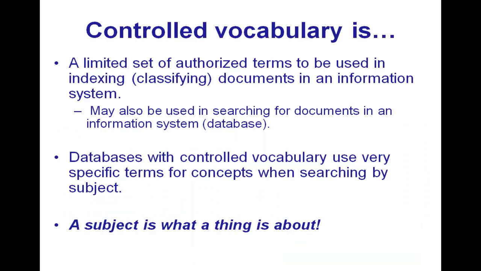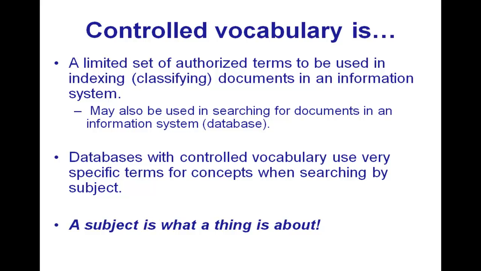So controlled vocabulary is a limited set of authorized terms to be used in indexing or classifying documents in an information system. And it may also be used in searching for documents in an information system. And that's certainly what we're going to be doing a lot of this term. And when I say information system, I mean database. So databases with controlled vocabulary use very specific terms for the concepts that they're describing, and they're very specific terms that you can use when you're searching by subject.